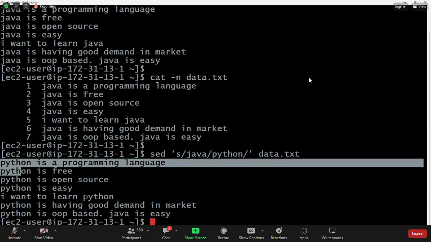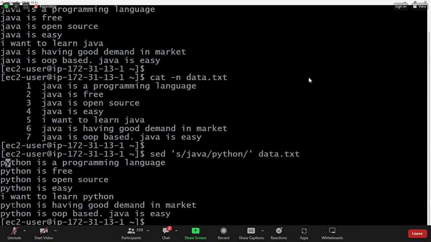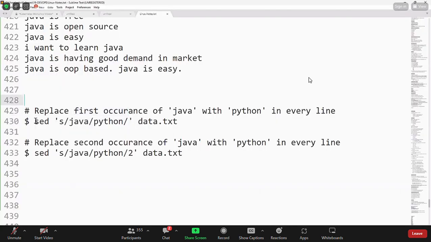In all the 6 lines, Java is substituted with Python. In the 7th line, at one place it is substituted, and in the second place it is not substituted. So what is the meaning of this command? It is used to substitute the Java keyword with the Python keyword, the first occurrence in every line. Are you clear with my point?